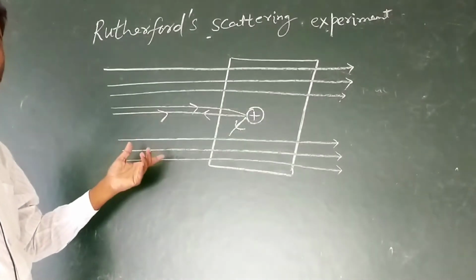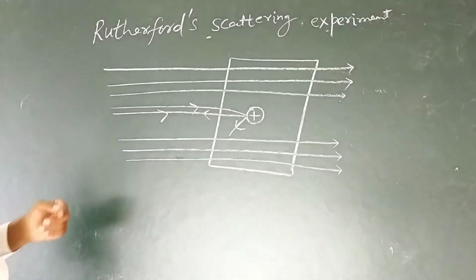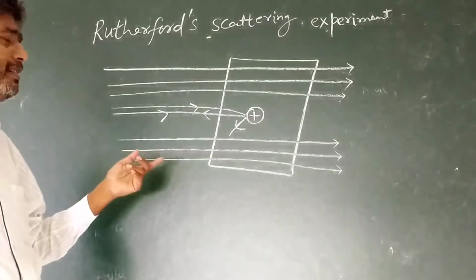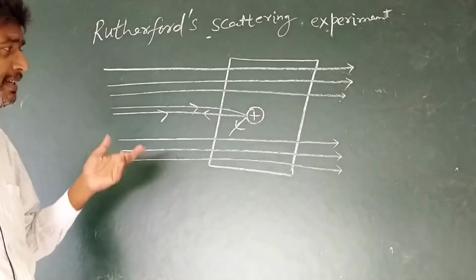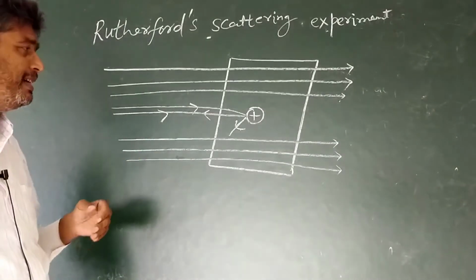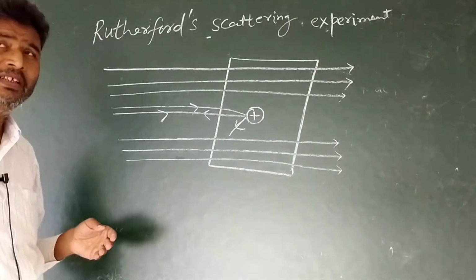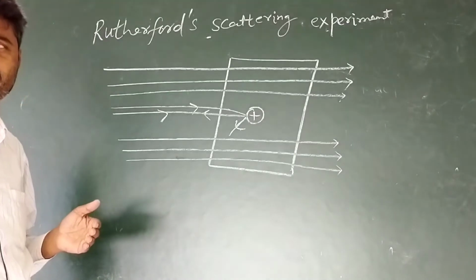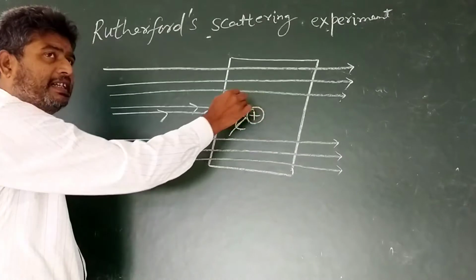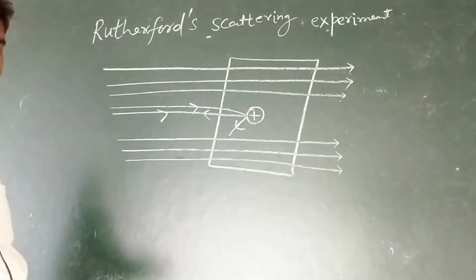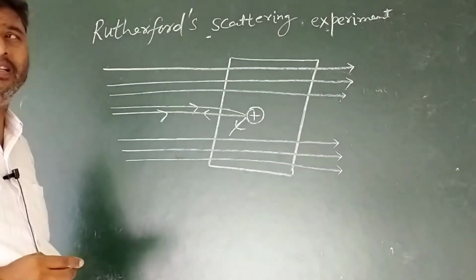On the basis of his conclusion, it is proved that the atom has a dense part, the hardest part, in which the entire mass of the atom is situated. This hardest part is known as the nucleus. Neutrons and protons present in the nucleus are simultaneously known as nucleons.